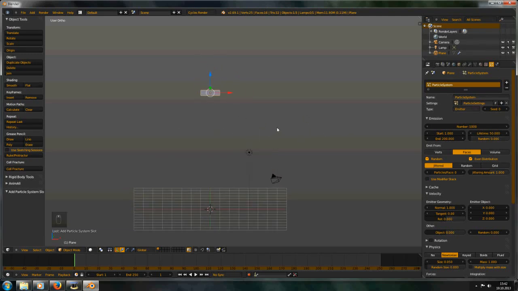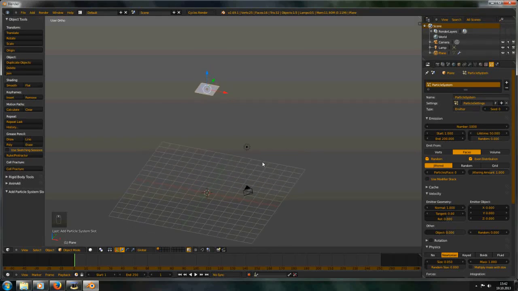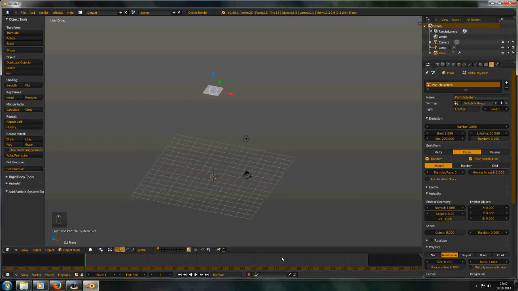first of all let's have a look at the time where we want to emit them from. I want to have the simulation a little bit longer than 10 seconds because now it has 250 frames, and that's about 10 seconds, a little bit less by 24 frames per second.